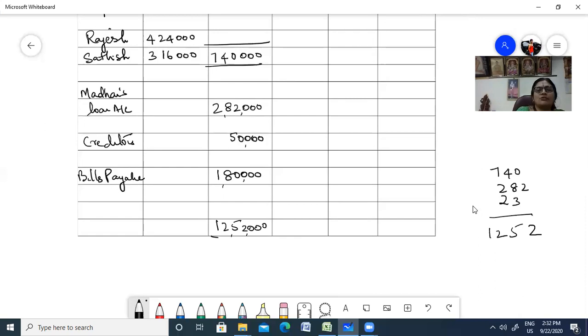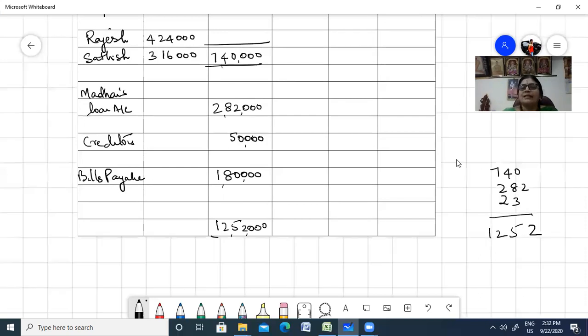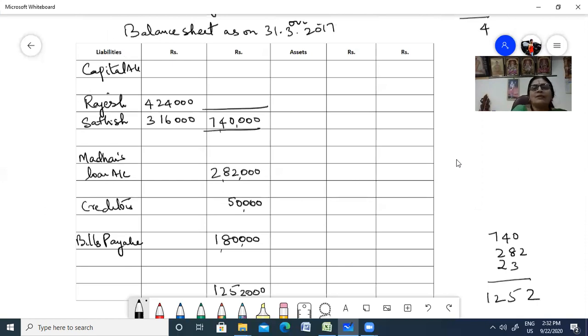Okay, so it's easy for us to total. Now we'll go to the asset side. Right. In the asset side, what are the figures that you had? Premises. There was no depreciation on premises. Total for premises, I think, was 4 lakhs. Next, you had your machinery depreciated. Machinery less depreciation.